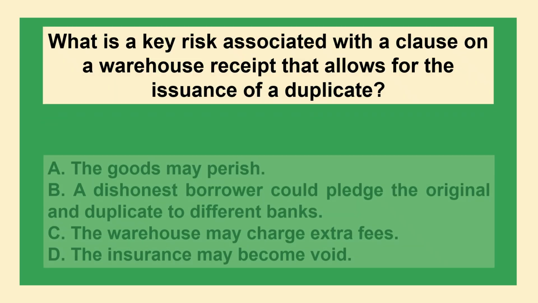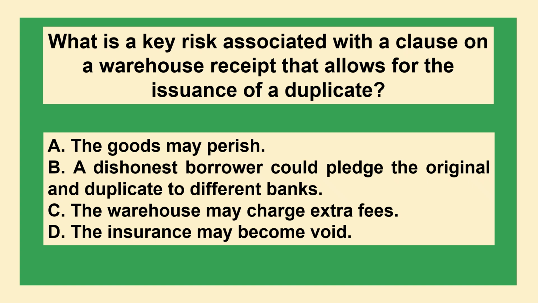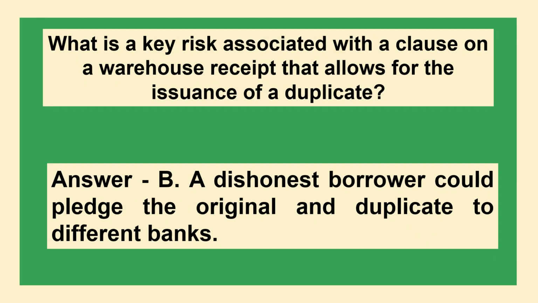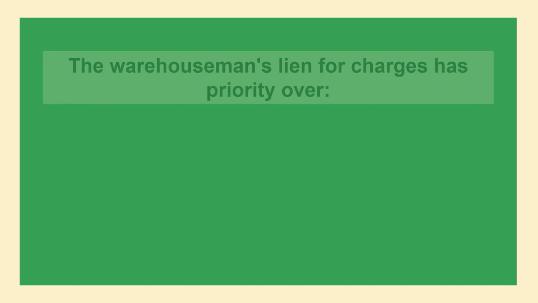The next question is, what is the key risk associated with the clause on a warehouse receipt that allows for the issuance of a duplicate? Option A, the goods may perish. Option B, a dishonest borrower could pledge the original and duplicate to different banks. Option C, the warehouse may charge extra fees. Option D, the insurance may become void. The correct answer is option B, a dishonest borrower could pledge the original and duplicate to different banks.